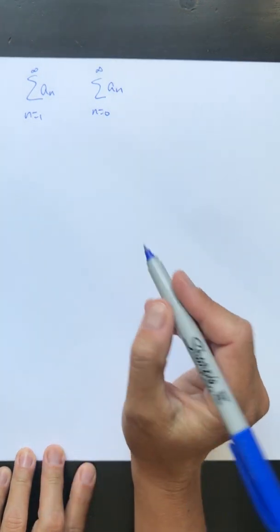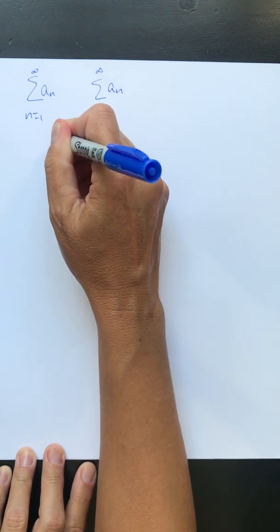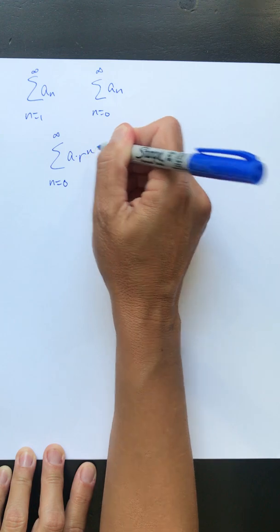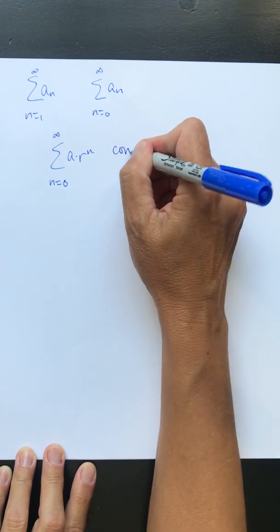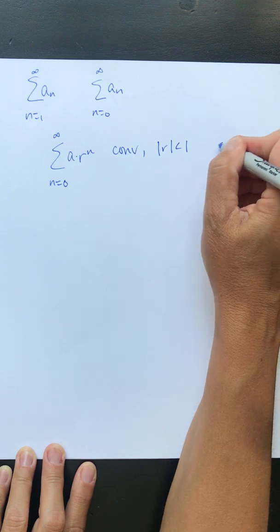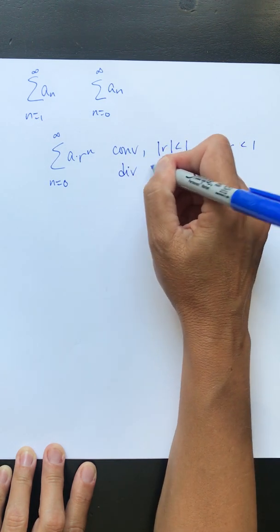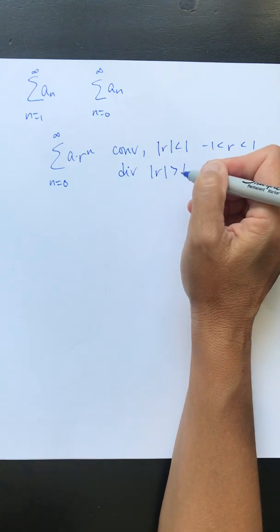So we talked about two special kinds of series. The sum from n equals 0 to infinity of a times r to the n. This converges when the absolute value of r is less than 1, so when r is between -1 and 1. It diverges when the absolute value of r is greater than 1.